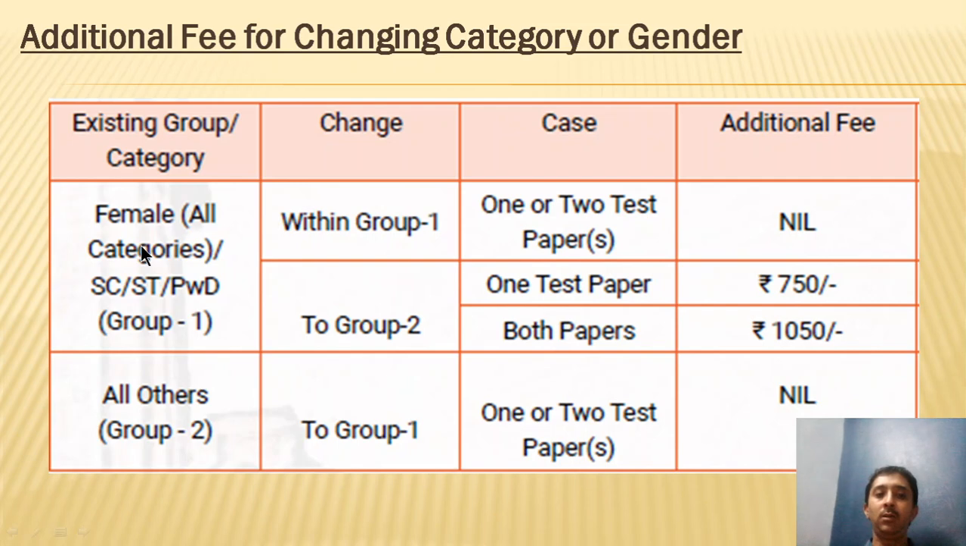And for that, once again, for female or SC, ST or PWD, and for one test paper, it is going to be 750, and for both papers it is going to be 1050 if you have to change from group 1 to group 2. And for all the others, whether it is 1 or 2 test papers, there is not going to be any additional fee as such.